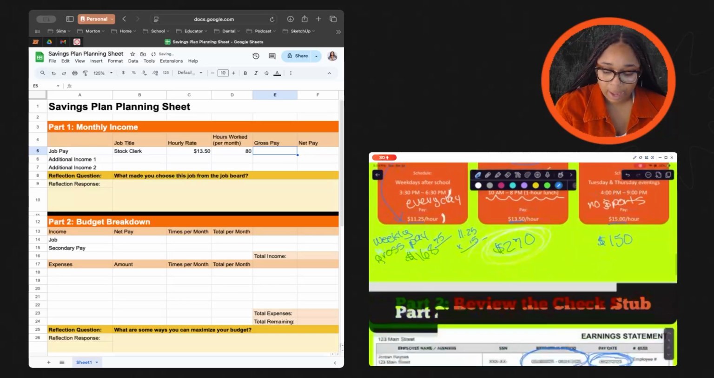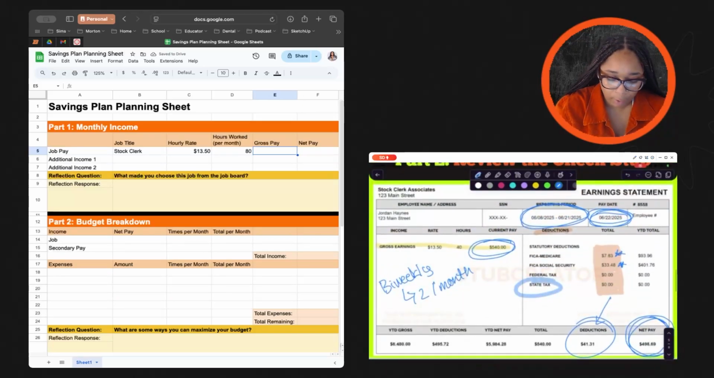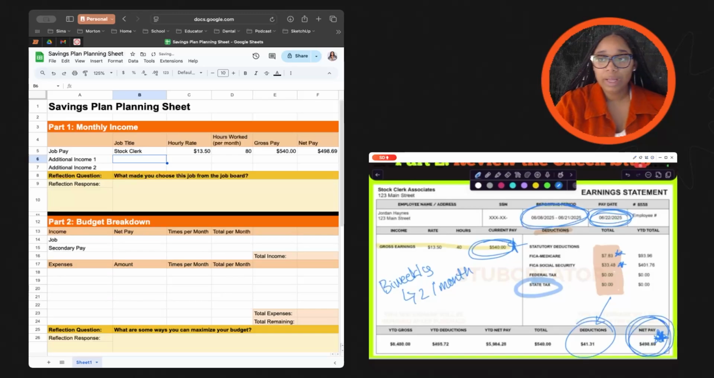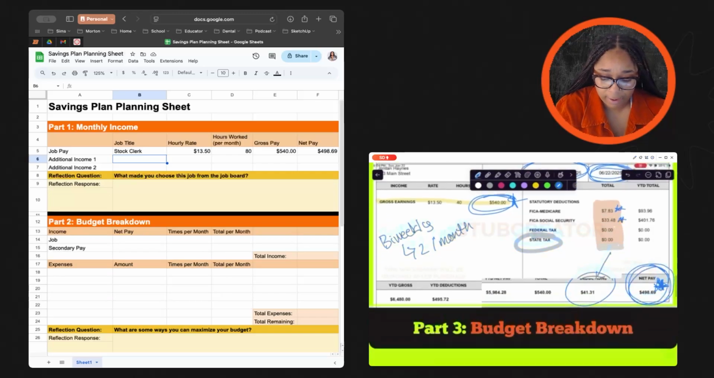His gross pay on my check stub, I know what my gross pay is. It's going to be that $540. So I'm going to put in $540. And my net pay, remember this is the final number, the amount that's going to hit your bank account or that's going to be on your actual check, is going to be $498.69. Now, so far, I don't have any information that Jordan has secondary income, so I'm using this just to kind of set up my planning sheet based on the information I've been given and that I've identified.